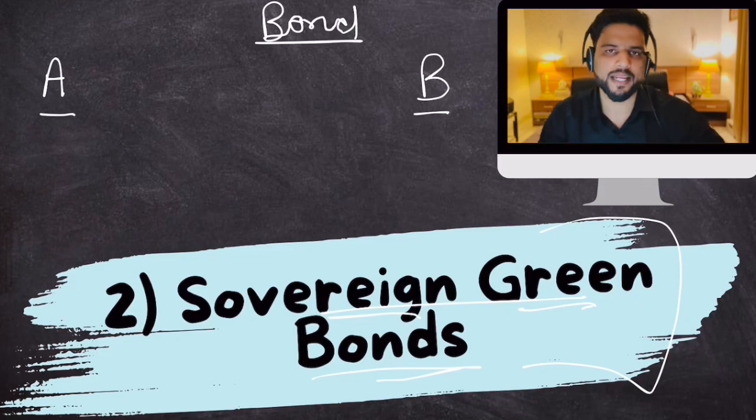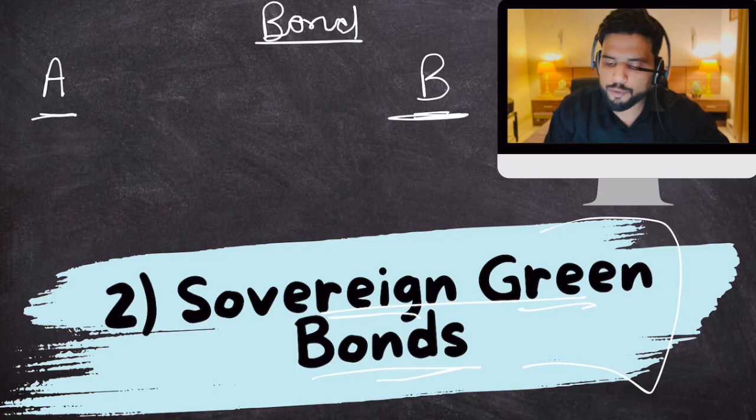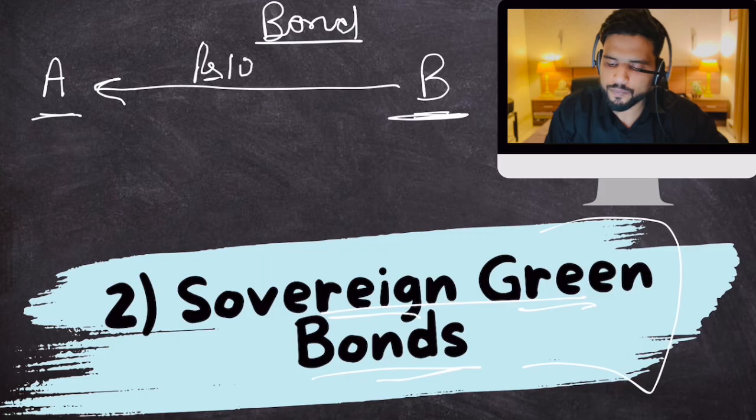You have a lot of money. I don't. I require 100 rupees right now. I don't have money. I require 100 rupees for many things. I have a lot of expenses. So I need to borrow 100 rupees from you. Okay? Because you have a lot of money. You're B. You have a lot of money. You are ready to give me that money. So I come to you and tell you, please lend me 100 rupees.